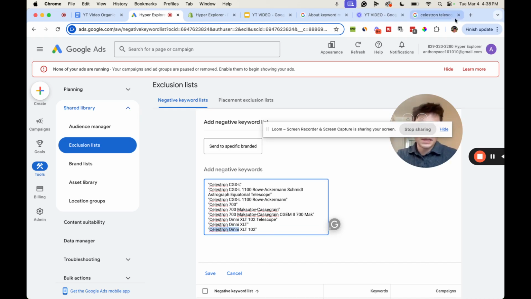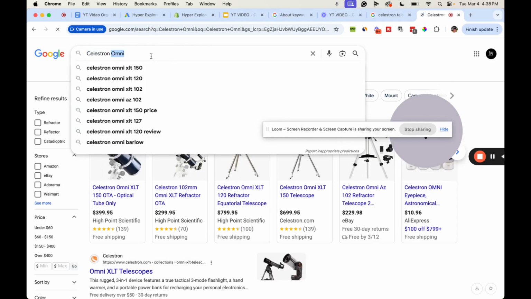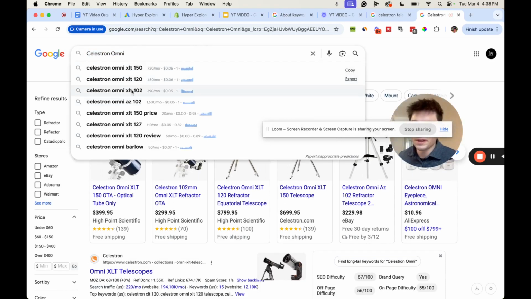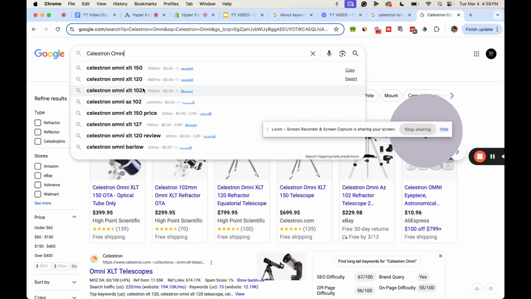So if I look up like Celestron Omni, and this is another little hack you could do. If you just look up Celestron Omni here, you could see all these other terms that other customers are searching, like XLT 150, XLT 120. In this case, we got XLT 102, right? If you're wondering what these keyword monthly searches are, this is the amount of monthly searches that people are searching up on Google. You can download Keywords Everywhere. It's not my software. I just use it because it's helpful to know.